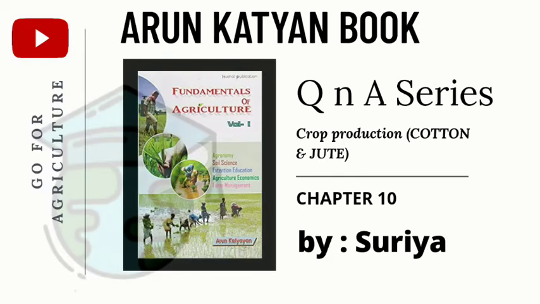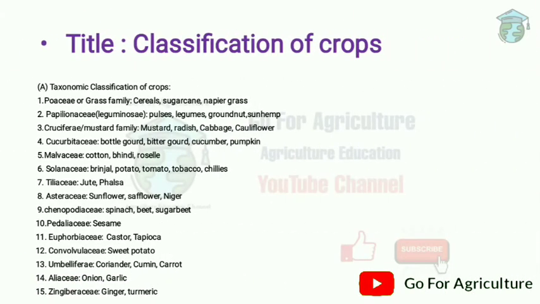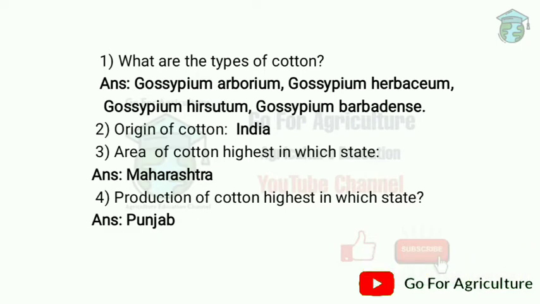Today we are going to discuss Arun Katyan chapter 7D. Today we are going to discuss cotton and jute. So this is classification of crops. So the questions for cotton are: what are the types of cotton? Gossypium arboreum, Gossypium herbaceum, Gossypium hirsutum, Gossypium barbadense.